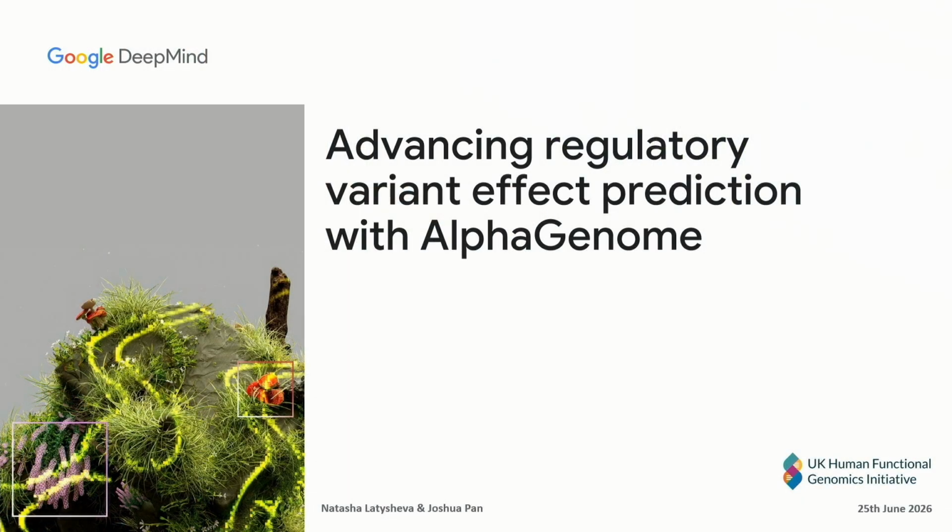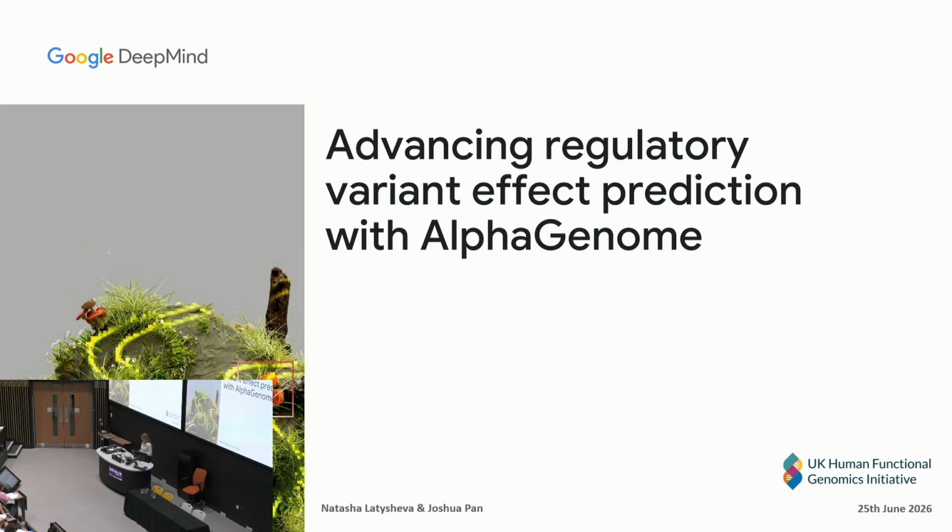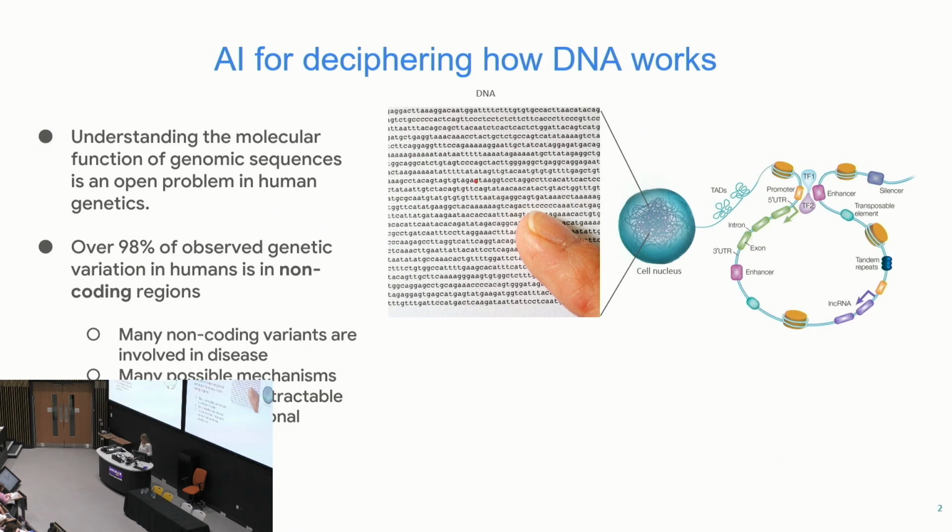So Josh and I work on the genomics team at Google DeepMind in London. We're two of the authors of the AlphaGenome paper, and in the next 20 minutes or so, we'll cover an introduction to this model.